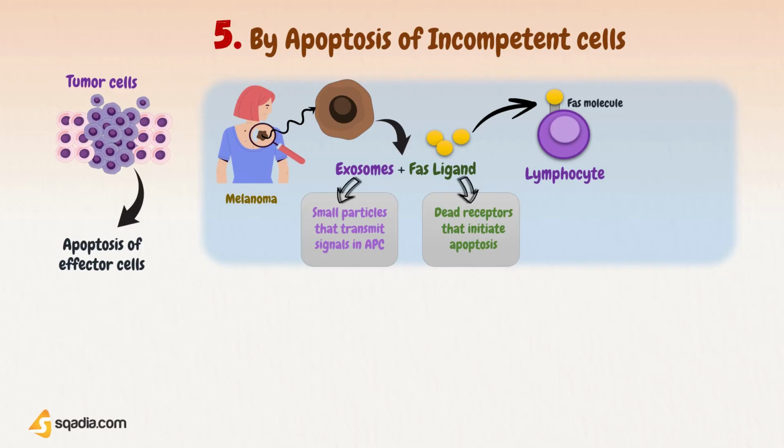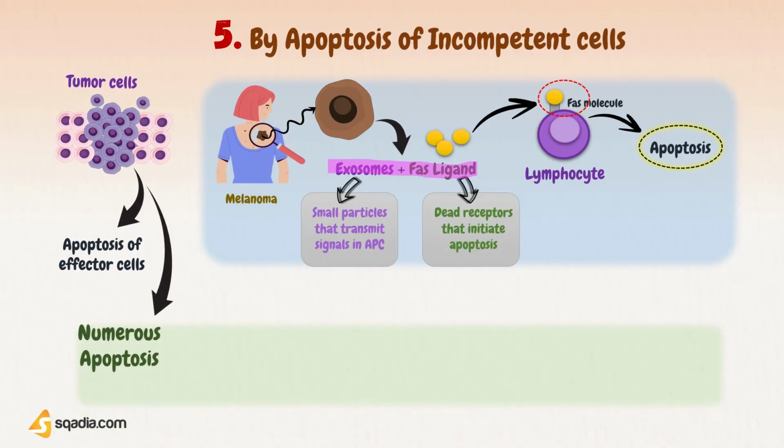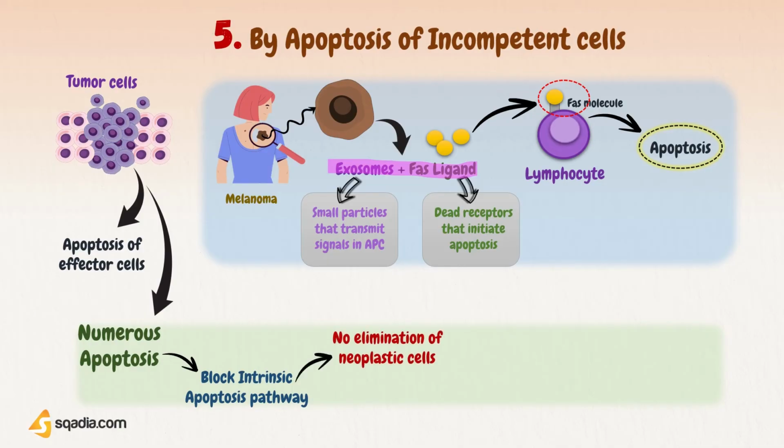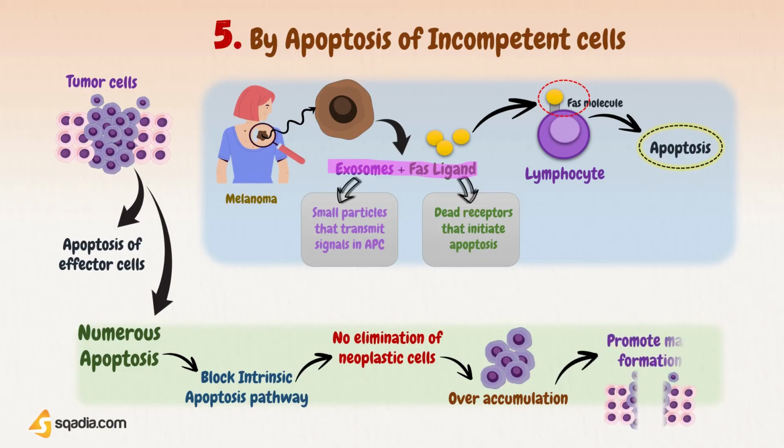In the initial stages of the neoplastic process, tumor cells secrete exosomes containing FASL on their surface and cause apoptosis of T lymphocytes. The mechanism of apoptosis is essential for homeostasis, as it efficiently eliminates superfluous cells. But numerous mutations accompanying tumor formation lead to a blockade of the intrinsic apoptosis pathway, and in consequence, prevent the effective elimination of neoplastically transformed cells. And so the overaccumulation of dead cells disturbs homeostasis and can also cause mass formation.